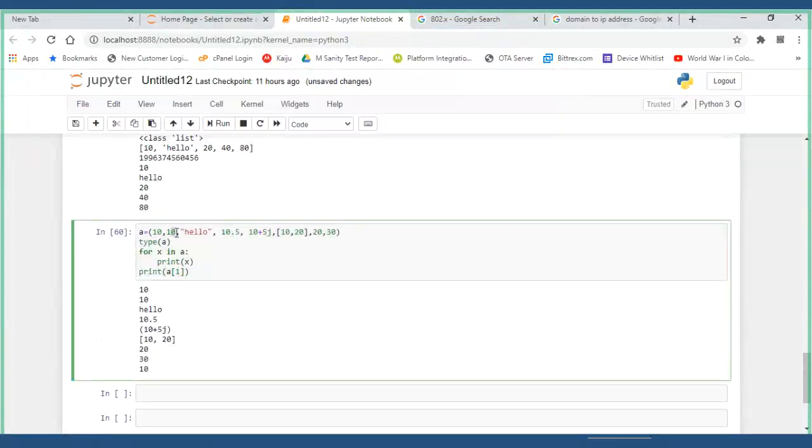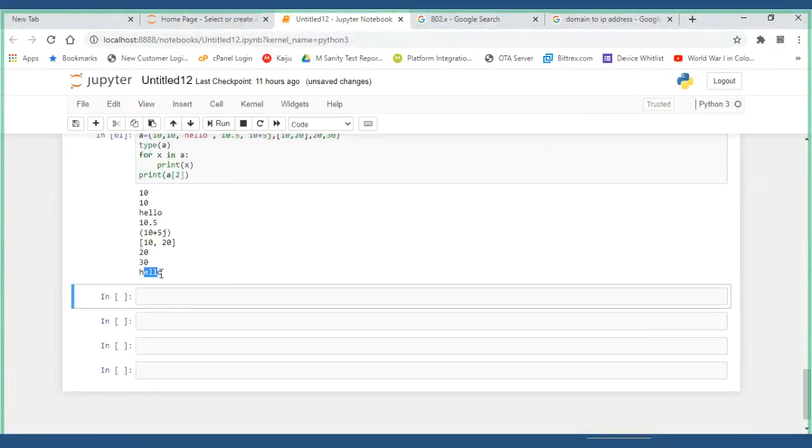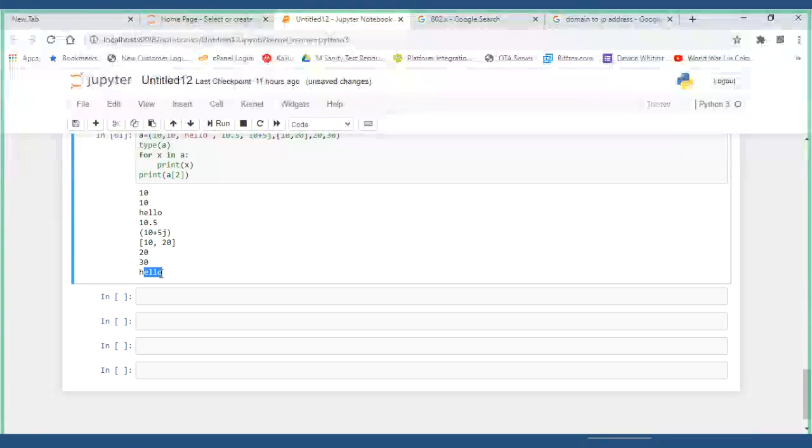Then I have got hello, which means it is 2. Now 0, 1, 2. Hello I want to get. So since indexing is possible, you can get the exact value. So order is there. That's why order is preserved. That's why indexing is there. You got that.